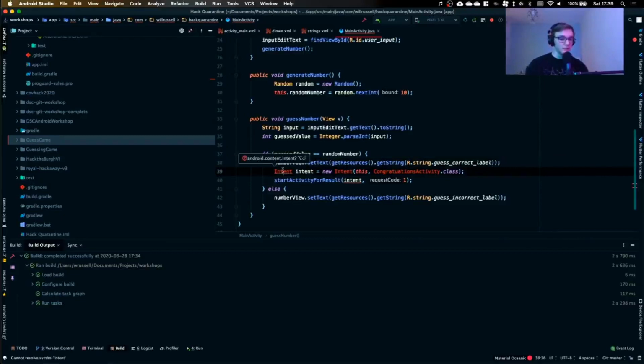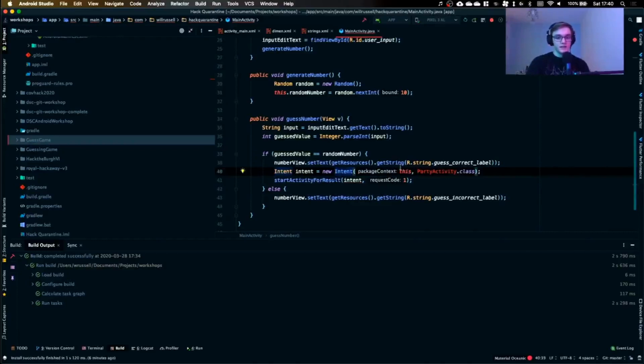Then we create an intent object, exactly the same as how I did it earlier. And I'm actually going to change this. I can't spell congratulations, it would seem. So I'm going to change this to party activity. I can't spell activity, apparently. There we go. Now I need to import my intent objects, like so.